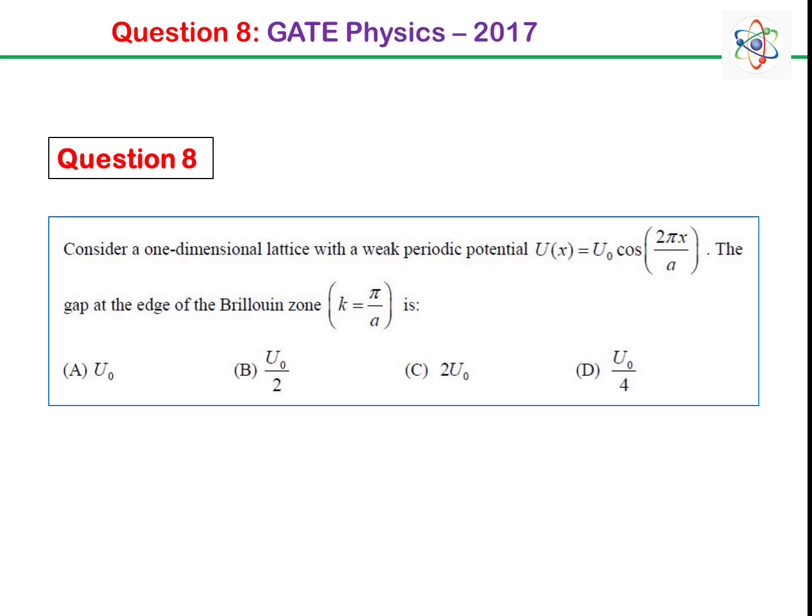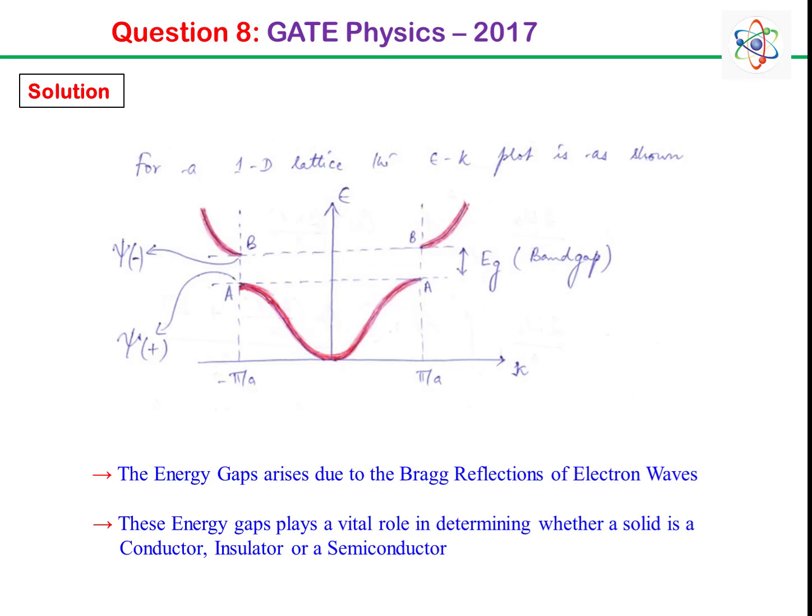Consider a one-dimensional lattice with a weak periodic potential U(x) = U0 cos(2πx/a). The gap at the edge of the Brillouin zone k = π/a is, and the four options are U0/2, 2U0 and U0/4, along with U0. So we have to pick any one of these four options. Let us have a look at the solution to this question.